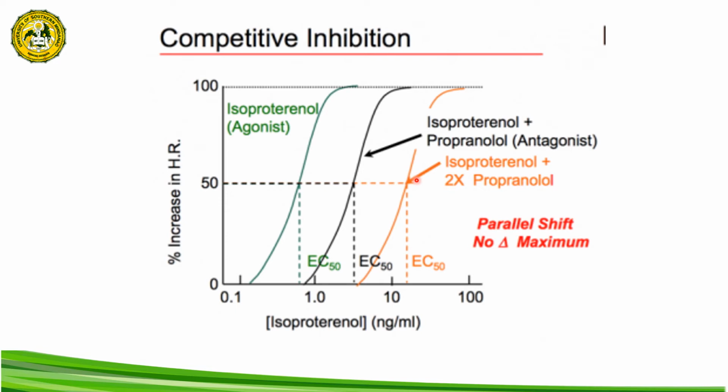Since the binding of the competitive antagonist to its receptor is reversible, increasing the dose of the agonist will overcome or displace the antagonist from its receptor binding, so that now the agonist will be able to bind to its receptor and still achieve the maximum efficacy.